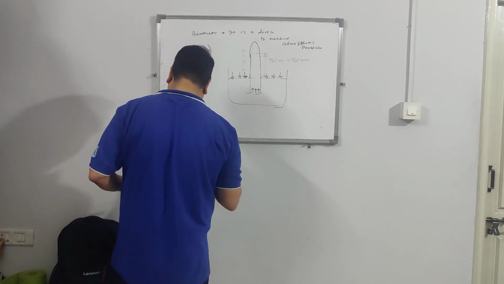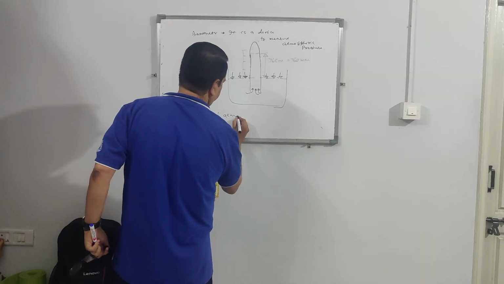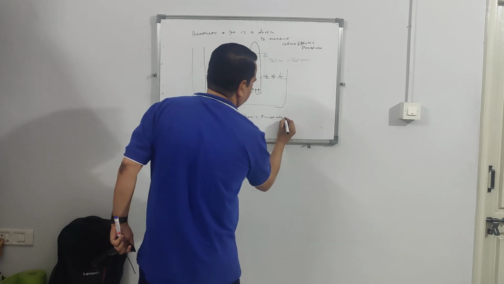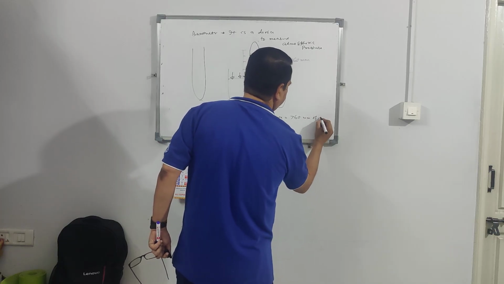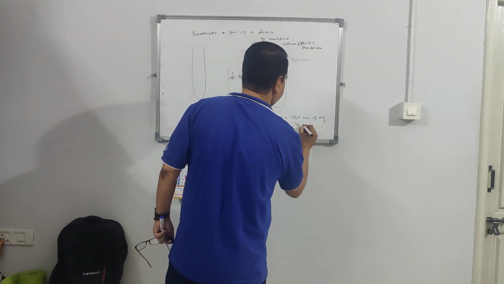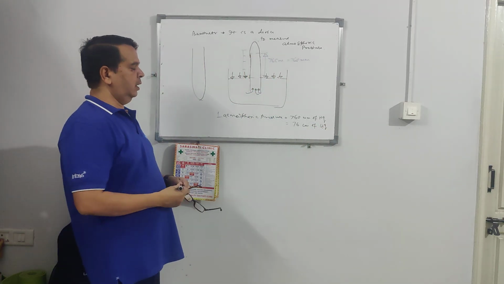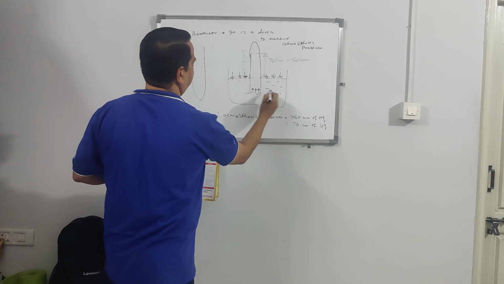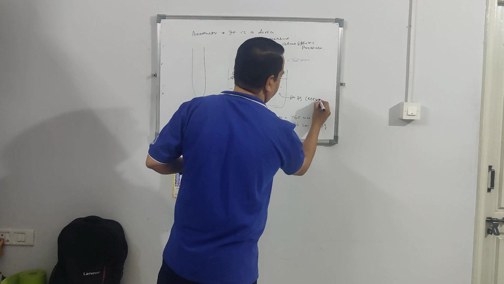And 1 atmospheric pressure is equal to 760 mm of mercury, Hg, or you can write it as 76 centimeters of mercury. Now you understand? In this vessel, everything is mercury. This is called Hg or mercury. This is the vessel.